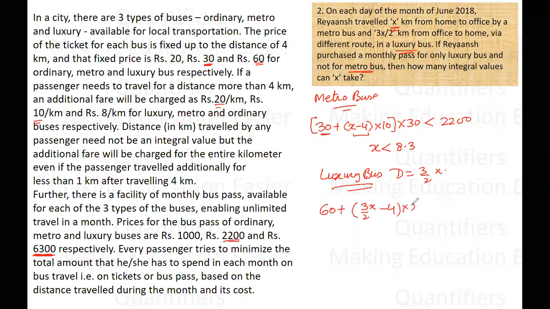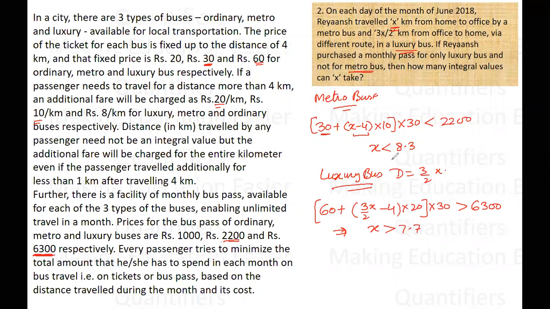So this is the total amount paid by him daily, multiplied by 30, the total fare for the whole month. It should be more than 6300. If we solve this inequality, again I'm not going into the calculations, x will be more than 7.7.